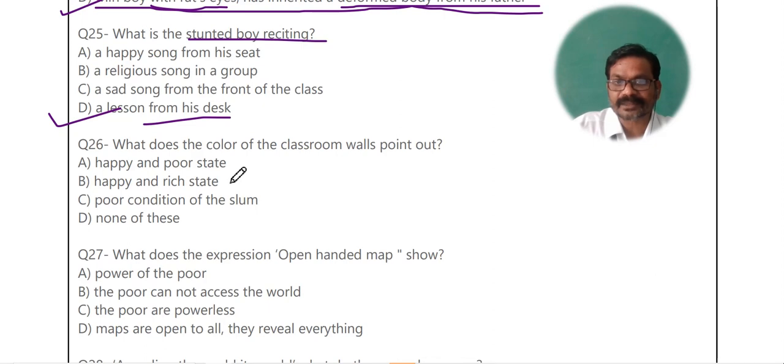What does the color of the classroom wall point out? कलर कौन सा है? पहली बात तो आप ये बताइए. Sour cream. I have discussed it already in one of the questions. And here what the child is doing, क्या कर रहा है बच्चा? जरा ध्यान से देखिए. What does the color of the classroom wall point out? क्या point out करता है? तो it points out the poor condition of the slum children. जैसे बच्चे गरीब हैं वैसे क्लासरूम भी बड़ा गरीब सा है, वो एकदम सा डल सा है. Sour cream में it does not inspire. आपके घर में भी अगर अच्छे से कलर रहते हैं, तड़क भड़क वाले कलर, तो वो इंस्पायर करते हैं, अट्रैक्ट करते हैं.